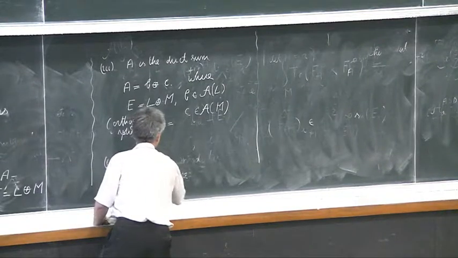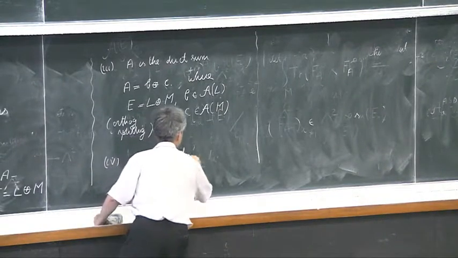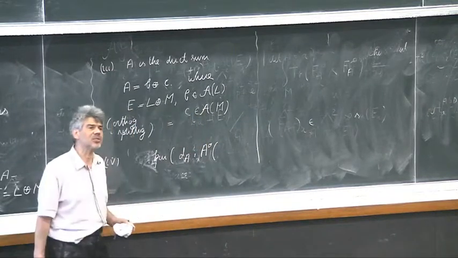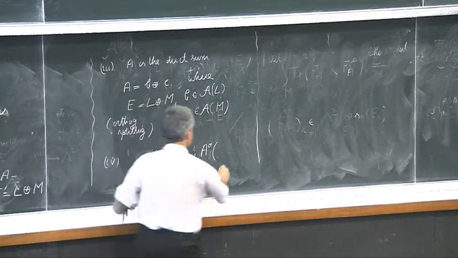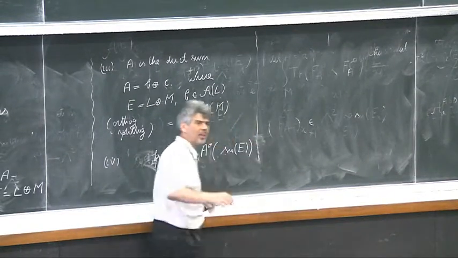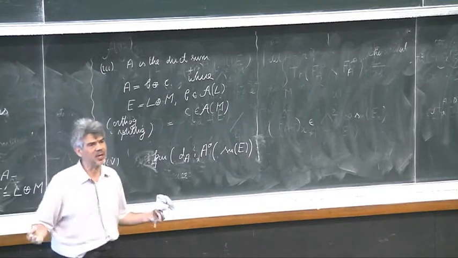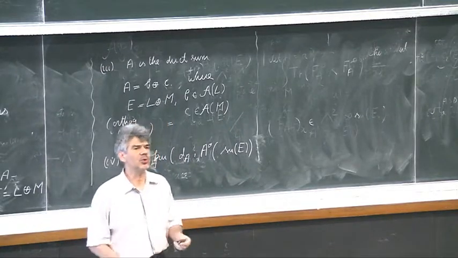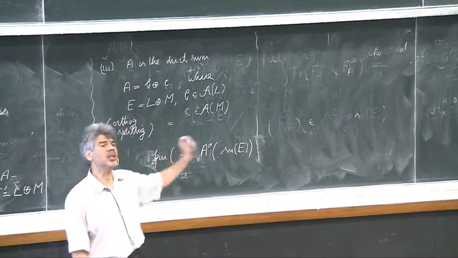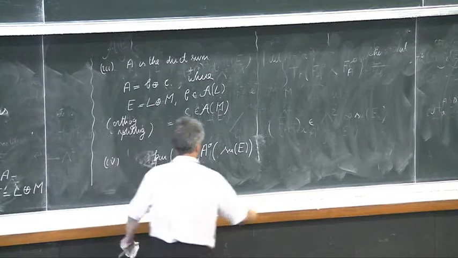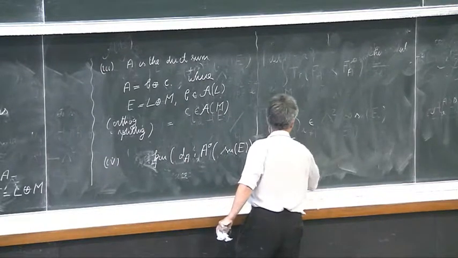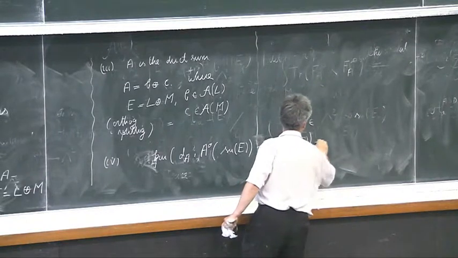So the kernel of dA, but I take the induced connection on the bundle SU of E. As I said already, you can make operations with connections. In particular, you can speak about the connection induced on an endomorphism bundle, and SU of E is a subbundle there. So A1 of SU of E. So this kernel reduces to 0.